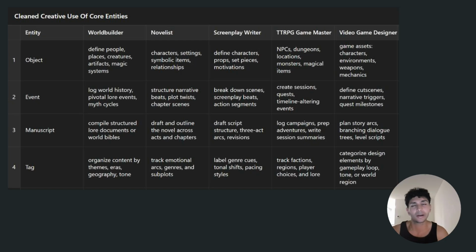Objects can be characters and locations and different phenomena, flora, fauna, factions, anything that exists in your world, pretty much, right? Now, events can be put on a map spatially and temporally. They can be put on a map and a timeline. The objects could be put on a map as well, right? On top of this, you have tags, for themes and motifs, which adds another layer of lateral thinking.